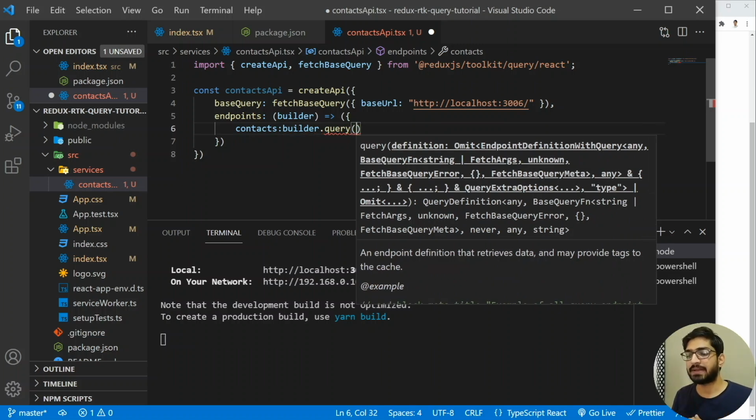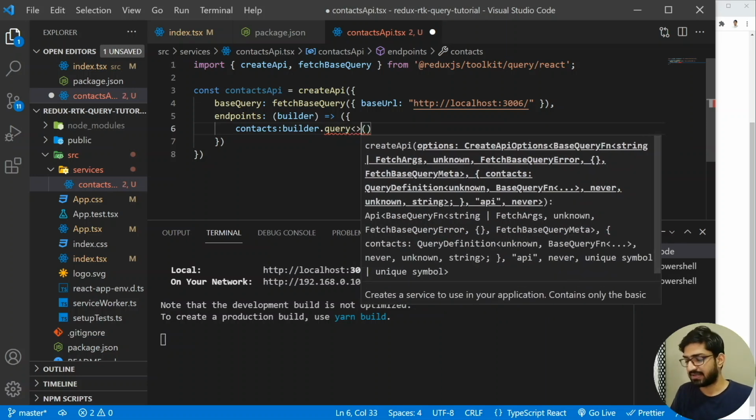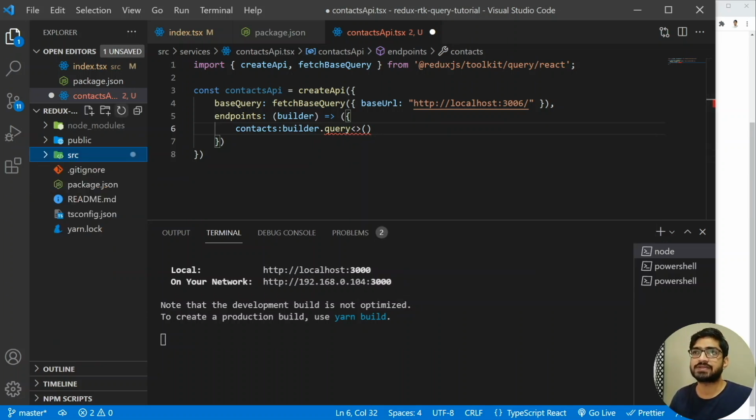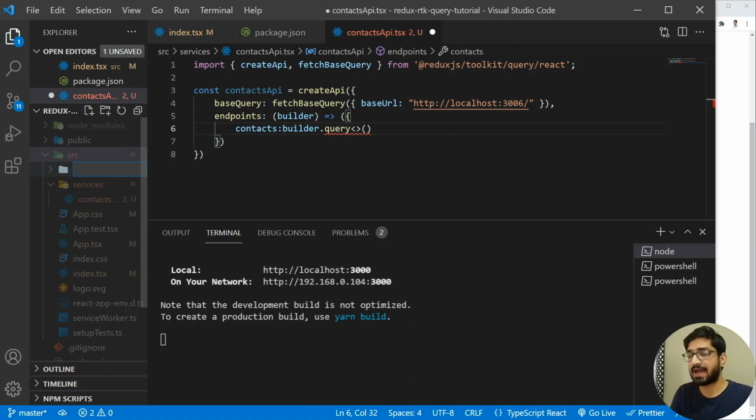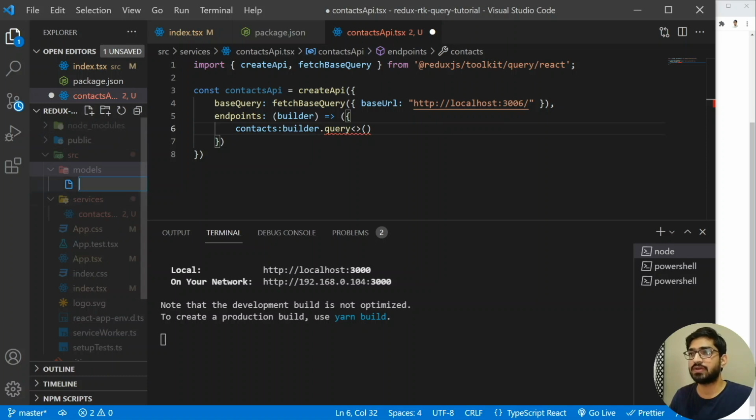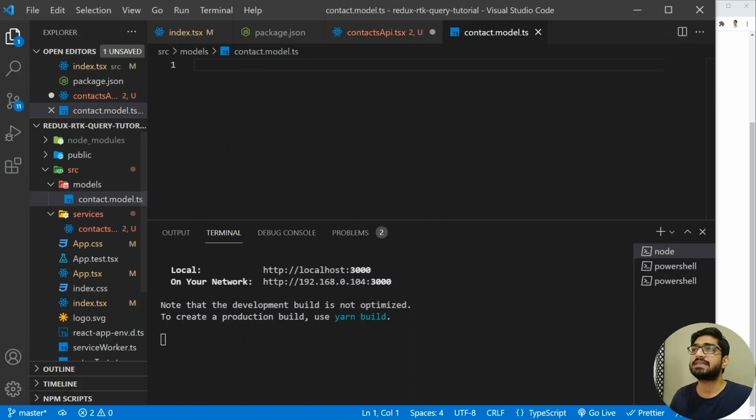Inside this query method, before writing anything, we have to specify what the type will be. It's going to return us the contact array. We don't have the contact type at the moment, so let's create the interface. I'm going to go to my source and add the models folder. Inside the models, I'm going to create contact.model.ts.